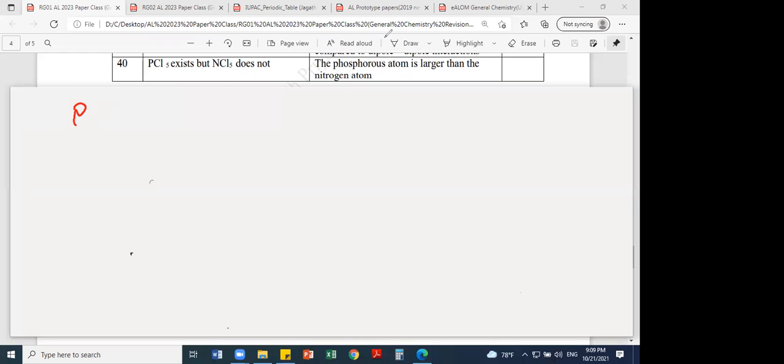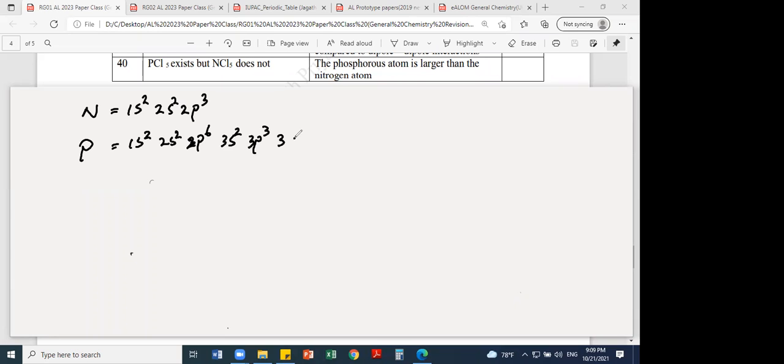Nitrogen and phosphorus: when you write the configuration, you can easily get the idea. Nitrogen 1s2, 2s2, 2p3. Phosphorus 1s2, 2s2, 2p6, 3s2, 3p3, 3d empty.